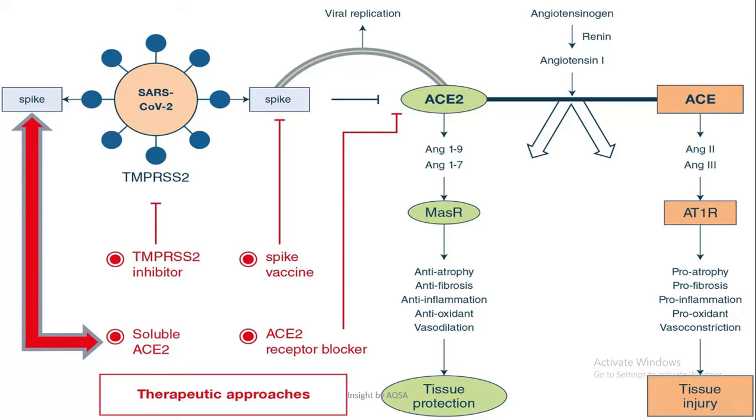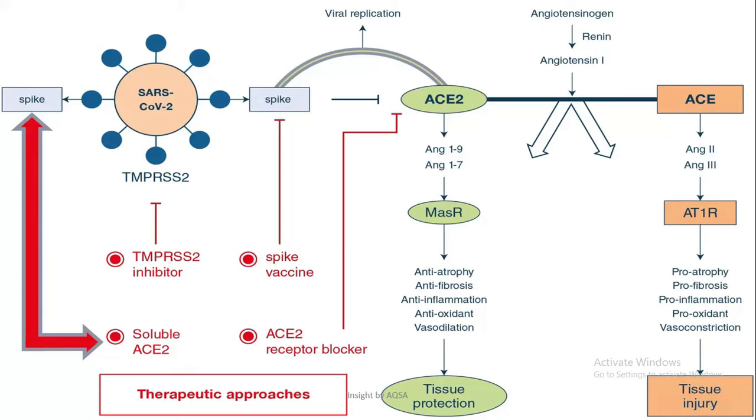Normally, during the signaling process, the angiotensin 1 produced from angiotensinogen by the action of renin follows two pathways. Angiotensin 1 binds with the ACE2 receptor and produces proteins involved in tissue protection, or protect lung tissue from injury. While angiotensin 1 also interacts with the ACE receptor and results in tissue injury in case of any viral infection to kill infected cells.